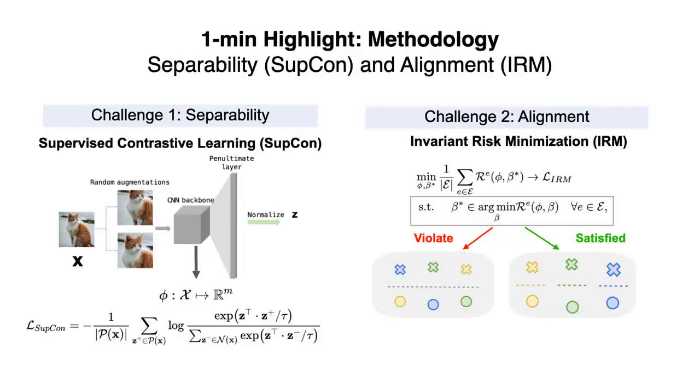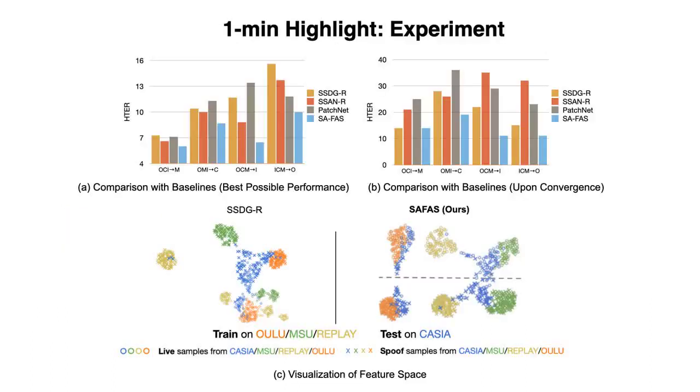Our algorithm consists of two parts. SubCon is used to separate the feature and IRM helps align the live-to-spoof direction. We include both quantitative and qualitative results to verify the superiority of our framework. Now let's start with the problem setup.